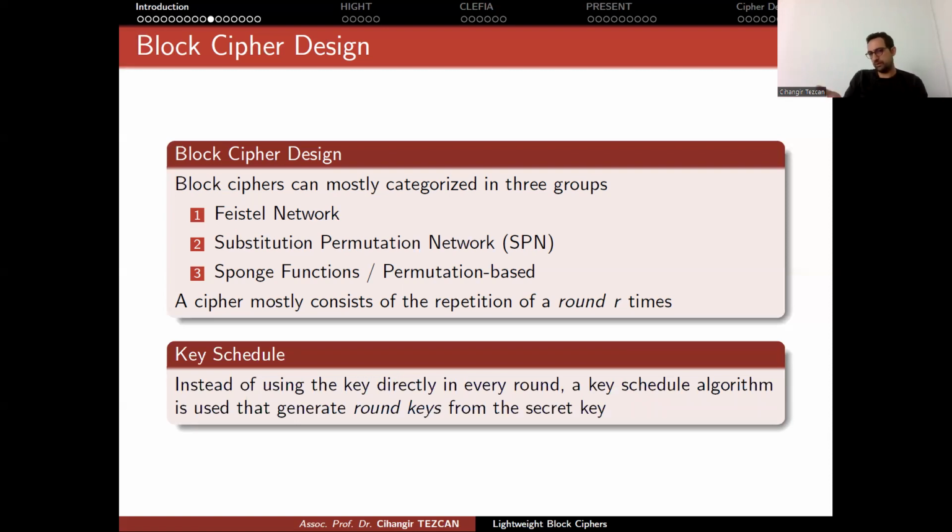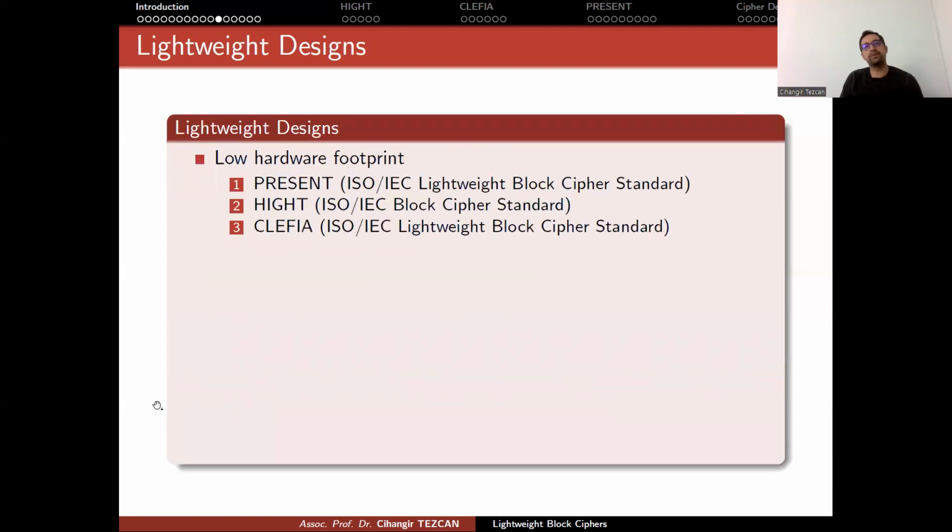Some lightweight designs don't have a key schedule. Instead of using the secret key directly in every round, a key schedule algorithm is used to generate round keys from the secret key. So you have something called a master secret key, like 128 bits, but then maybe your cipher is 30 rounds, so you generate 30 round keys from this master key. Then use those round keys in the design.